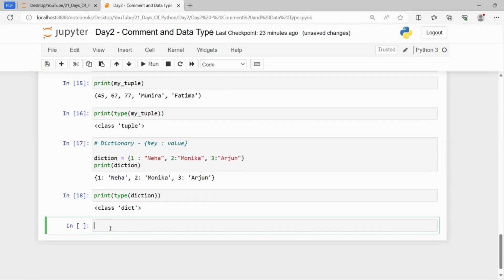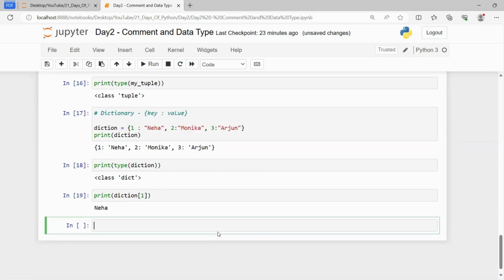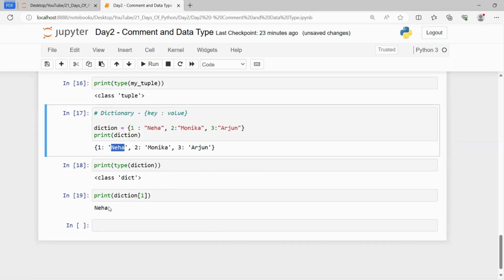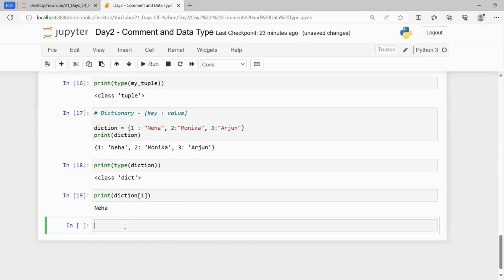The main property of a dictionary is that if I call the key, for example, if I print diction and inside a big bracket I write 1, then it will give the value. At first we have Neha, that's why Neha got printed over here.